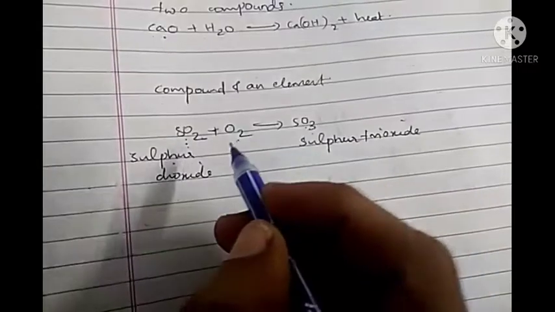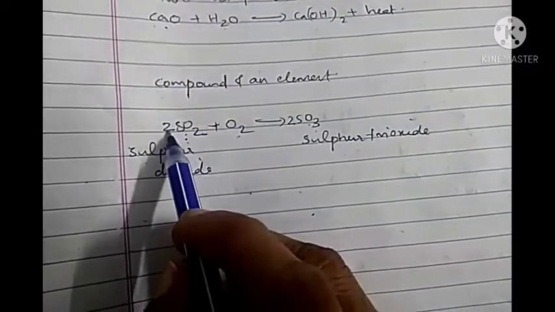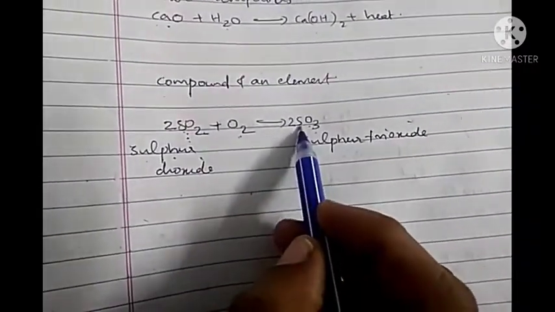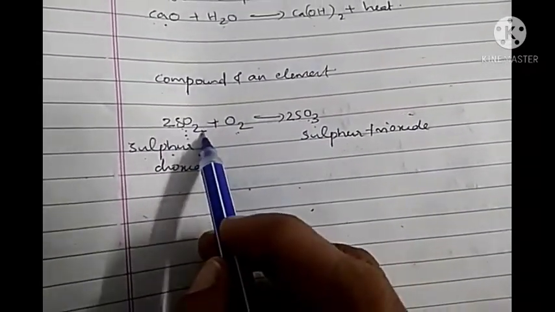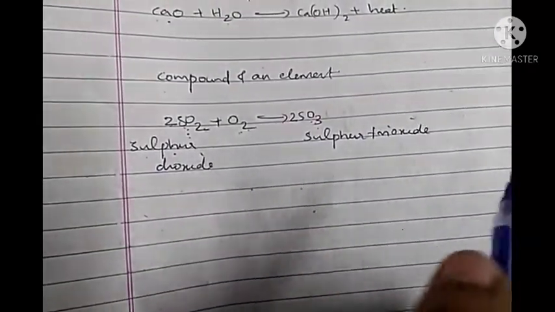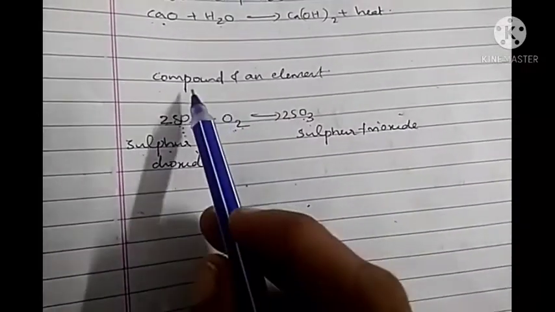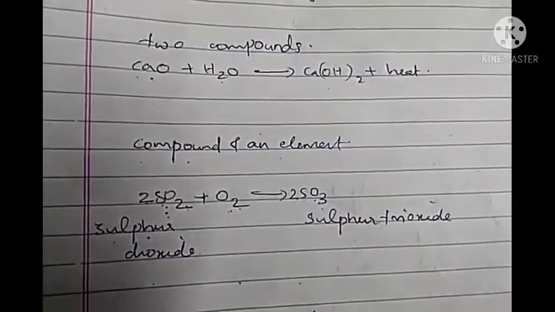Now to balance this reaction, here we can multiply with 2 and here also we can multiply with 2. Now there are 2 sulfur atoms on the left hand side and 2 sulfur atoms on the right hand side. On the left hand side the number of oxygen atoms is 2 into 2, 4, plus 2, 6. Here also 2 into 3, 6. So this is the balanced equation and this is a combination reaction between a compound and an element. So the combination reaction can be of 3 types: between two elements, between two compounds, and between a compound and an element. Hope that the first type of chemical reaction, that is combination reaction, is clear for all of you.